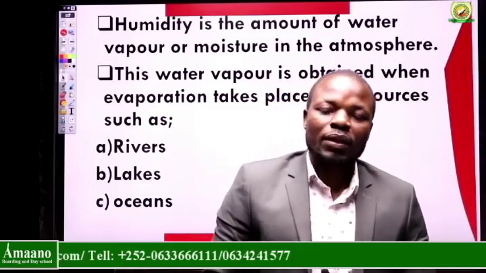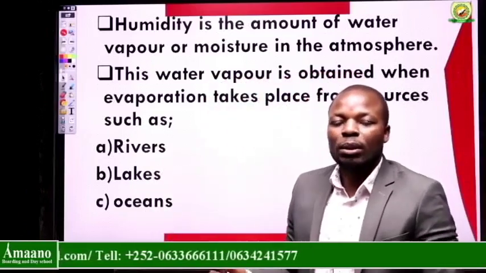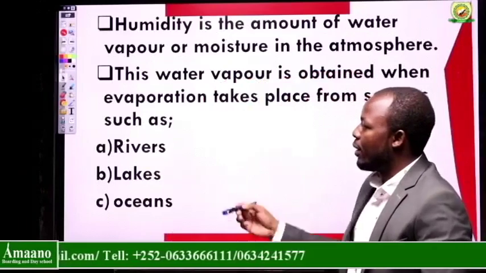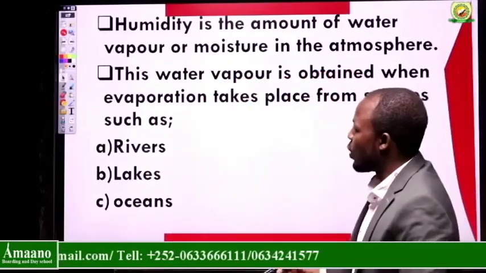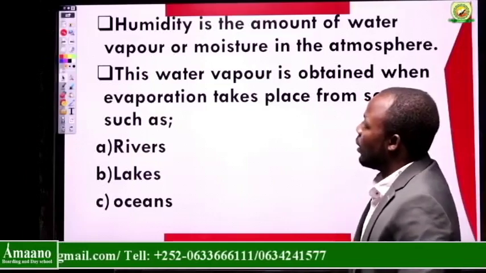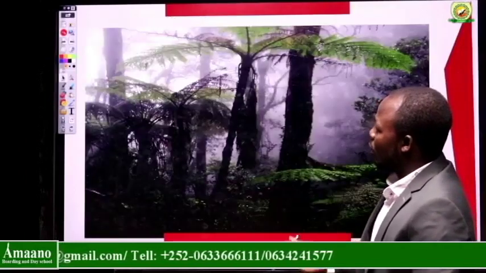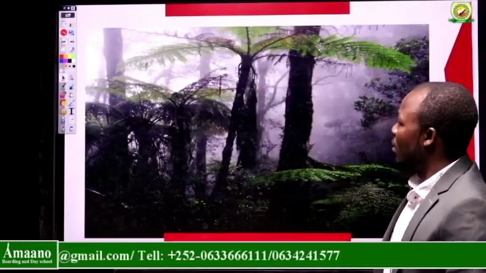This water vapor comes from the water bodies, the sources of water. And here we have rivers, lakes, oceans, we have even the seas. Now, look here, for example, most of you must have seen these.